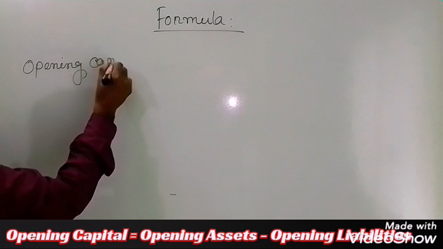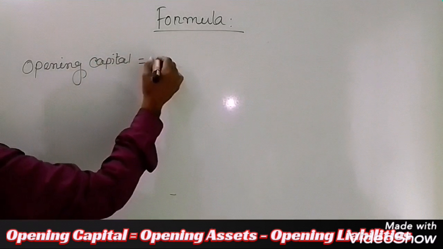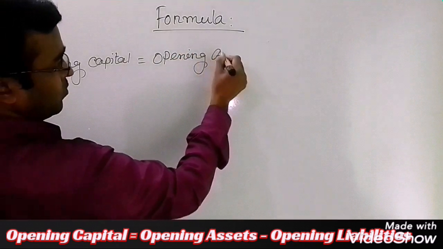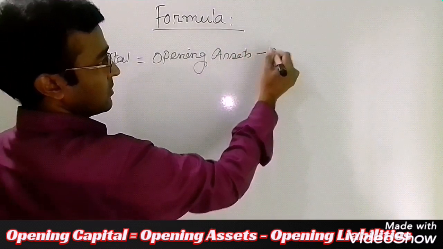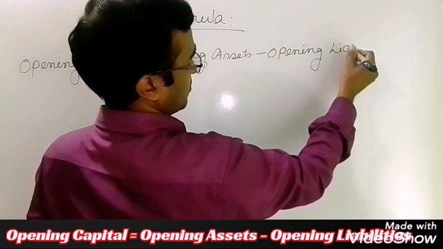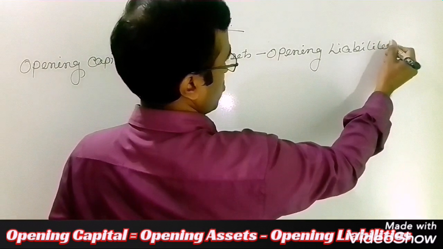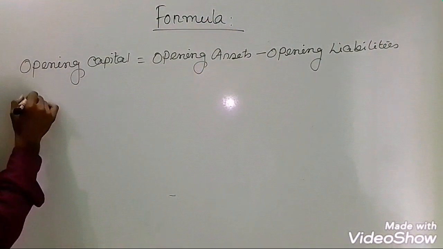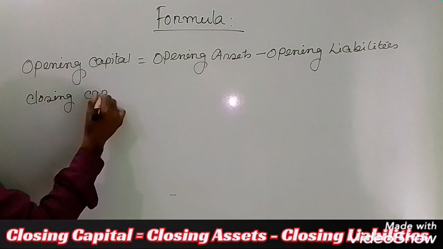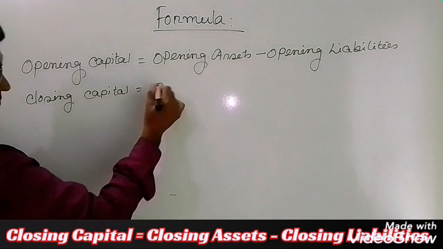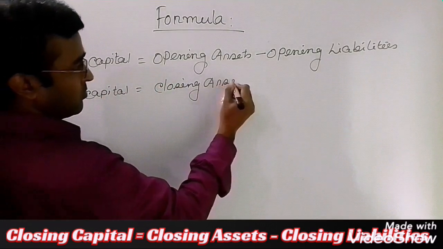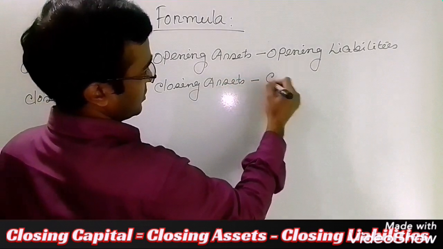So how do you calculate the opening capital? This opening capital equals opening assets minus opening liabilities. Next one, closing capital. This closing capital equals what? Closing assets minus, as it remains the same, closing liabilities.